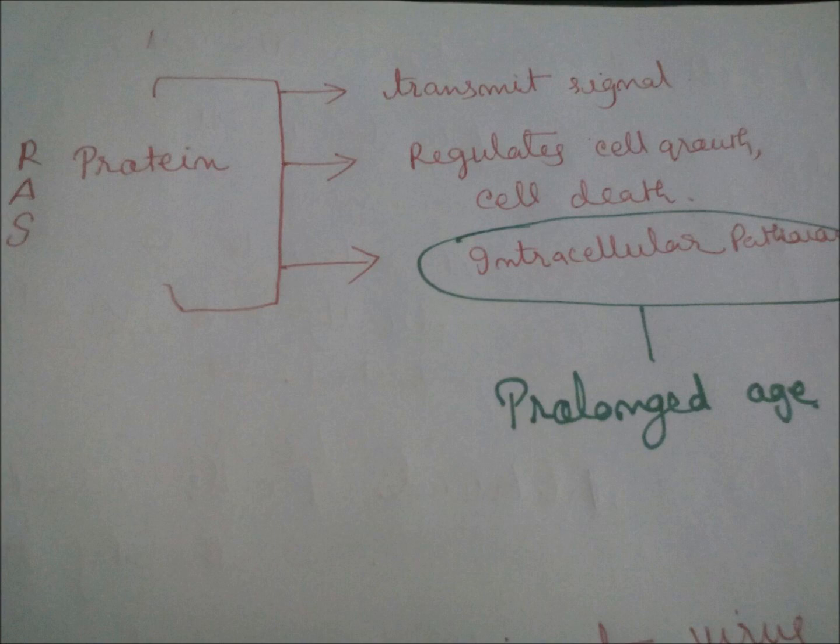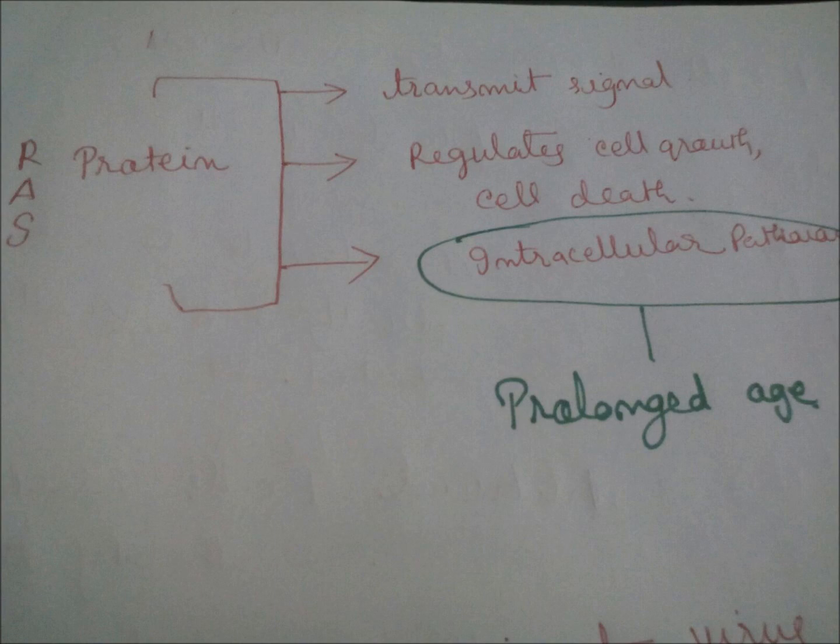You see, cell division, cell growth is the base of our lifespan. The cell growth and cell death are the two processes which make our life cycle. The RAS protein regulates cellular processes.